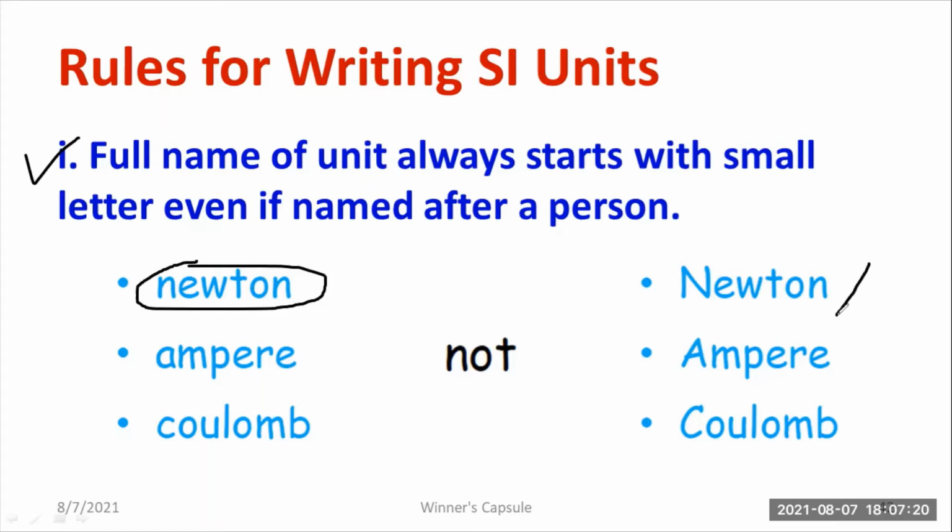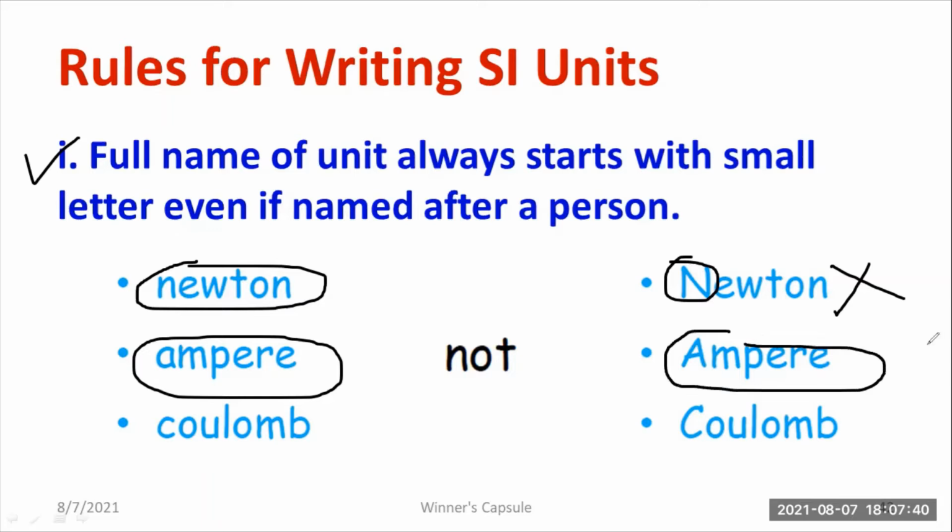If you write it with a capital letter, it will be absolutely wrong. So don't use the capital letter. Always remember, write the small letter only, because it is one of the rules. You have to follow the rule. Let me discuss another unit. Ampere is correct. What is ampere? It's a unit of current. So if you write it with a capital letter, it will be absolutely wrong. Don't follow it in this manner.